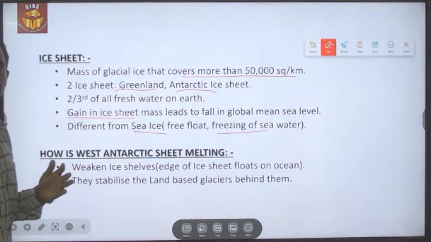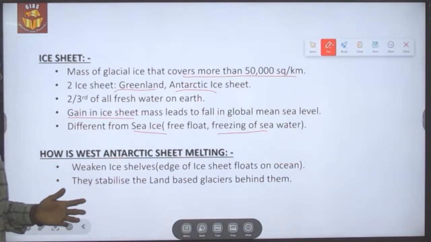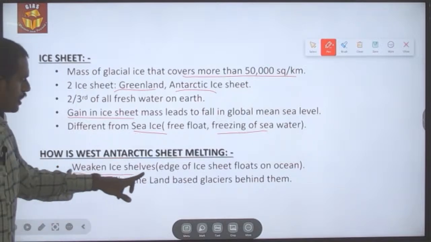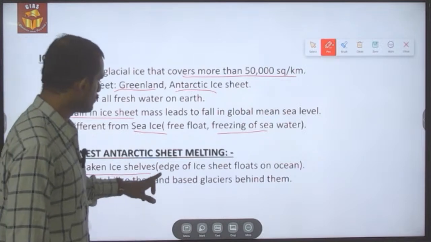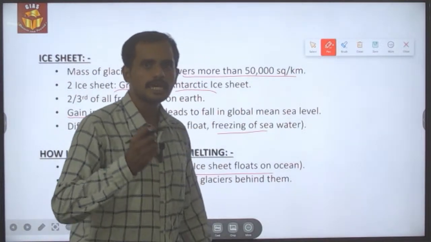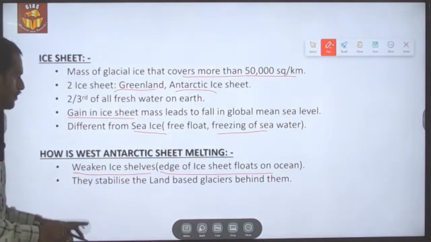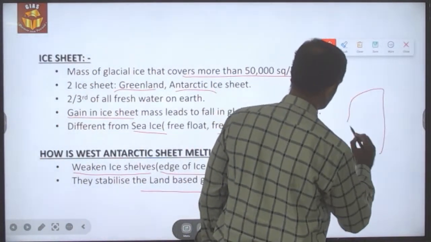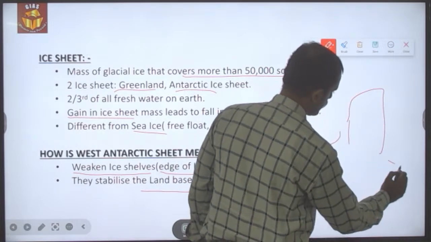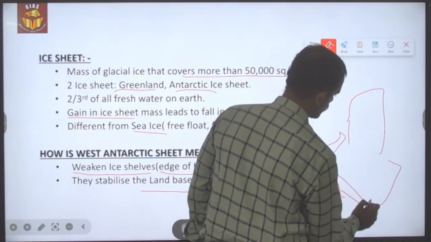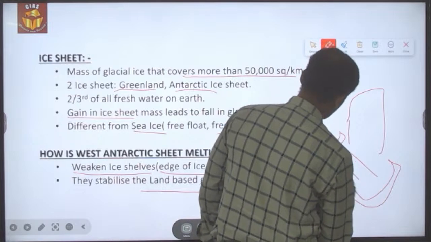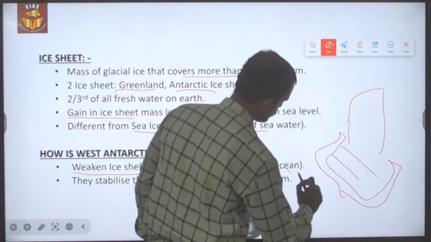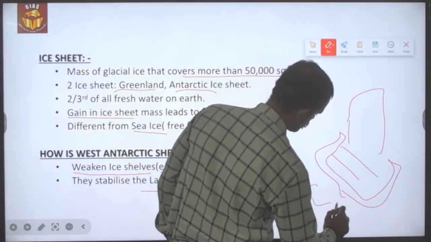So Western Antarctica is melting because of the weakening of the ice shelf. An ice shelf is nothing but the edge of the ice sheet, which acts as a pillar of support for the land based glaciers behind it. So this is what the glacier is, and this is what the ice shelf is. The ice shelf meets the warm ocean waters.